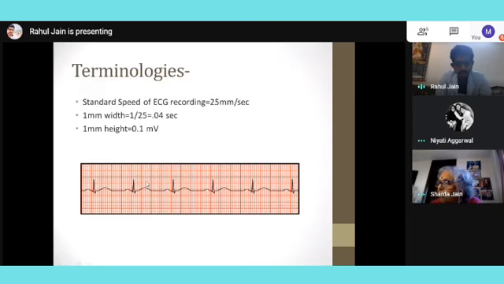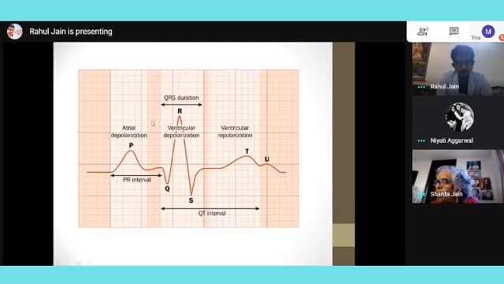When we take an ECG, first, what is the standard? We'll come to that on the next slide. For now, what is important is that the P wave is atrial contraction, QRS is ventricular contraction, and the T wave is relaxation of the heart, ventricular relaxation.